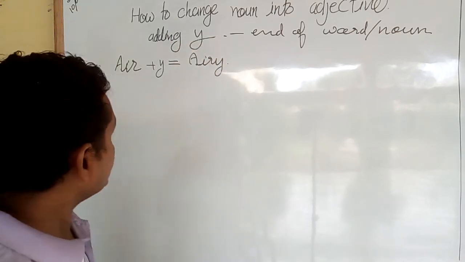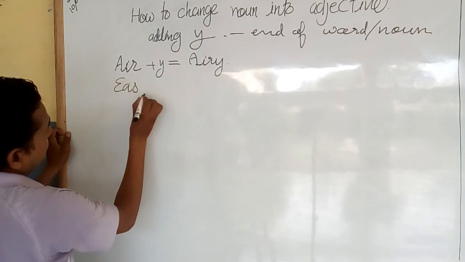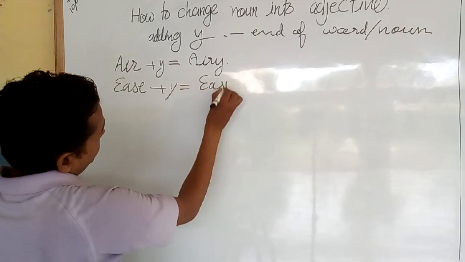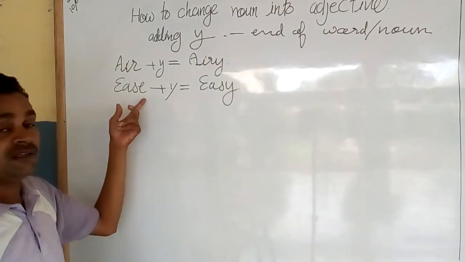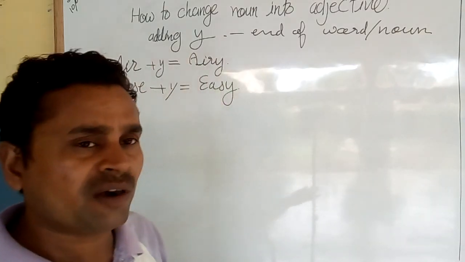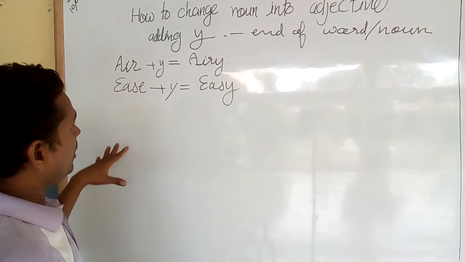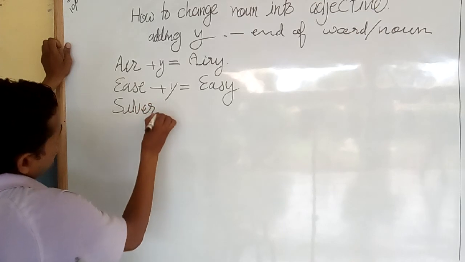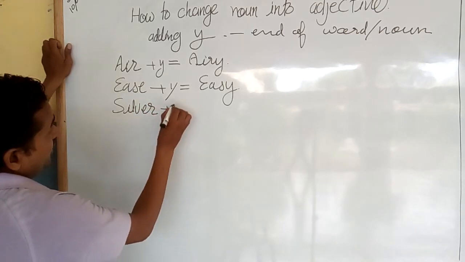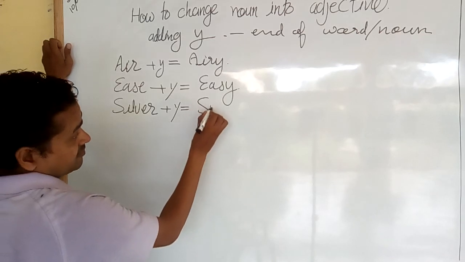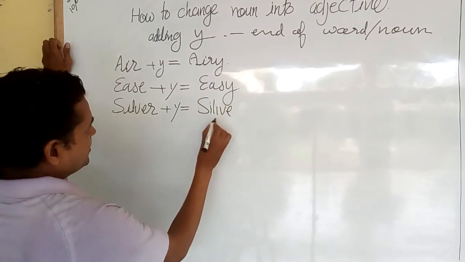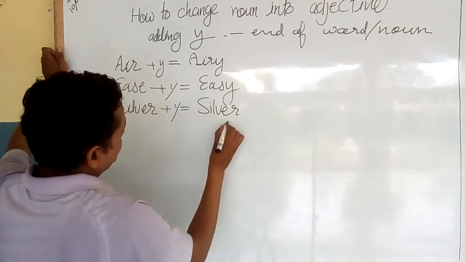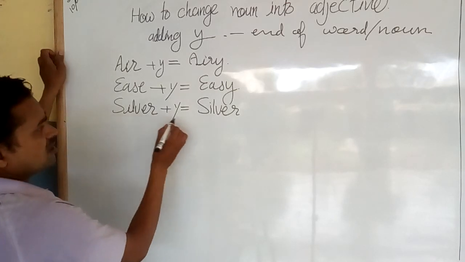Similarly, ease, and you can add y. It will be easy, and e should be removed. So try to understand the concept of the noun. And the next word is silver. You can add y. It will be silvery. Silver and silvery.